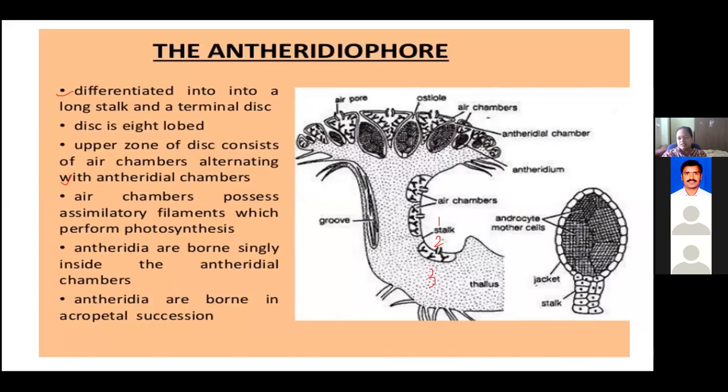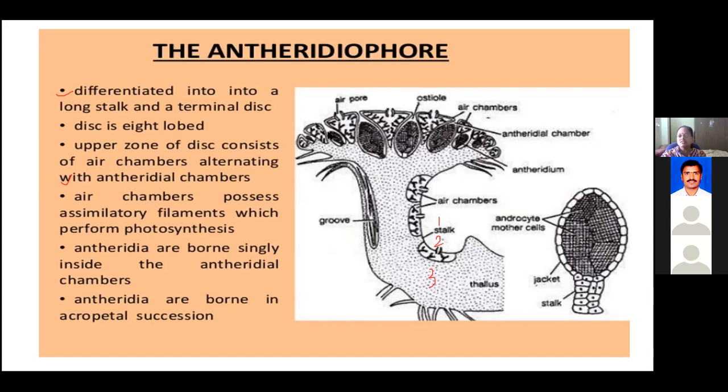So when we talk about the structure of the antheridia, it is a globose structure having a stalk and a globe-like structure at the top, surrounded by a single jacket layer, giving protection. Internal to this antheridia, you can see the androcyte mother cells, from which the male gametes called antherozoids will be produced.